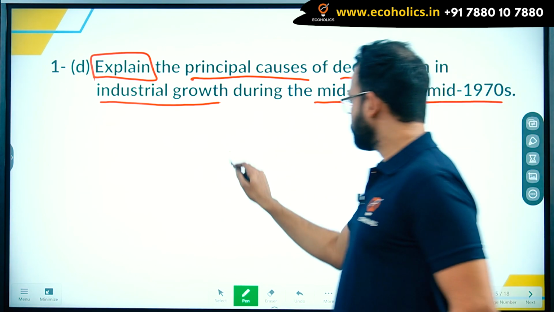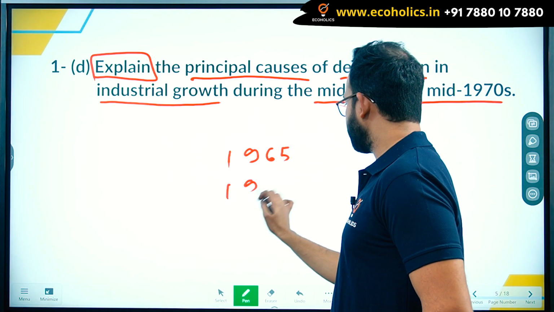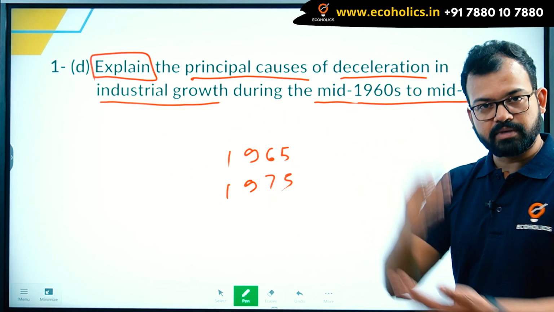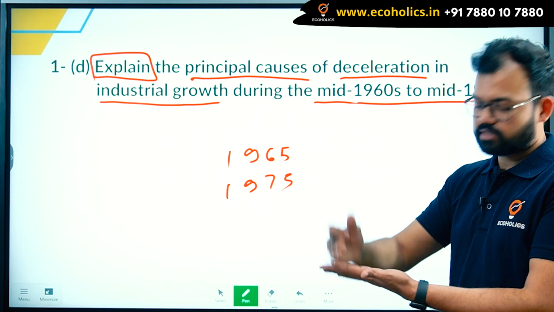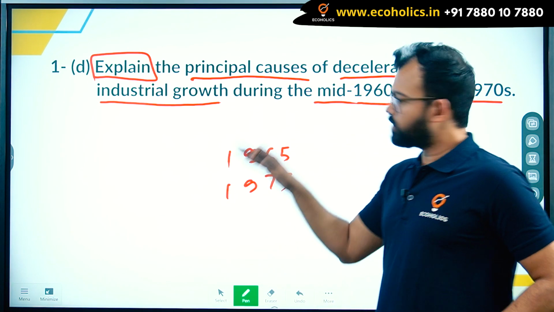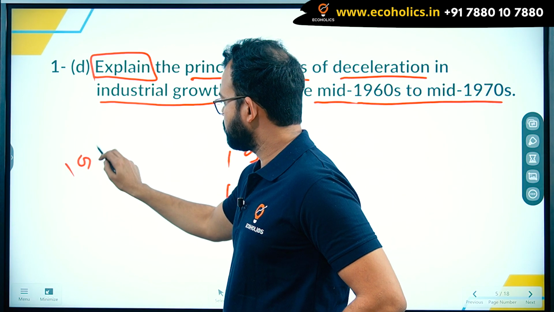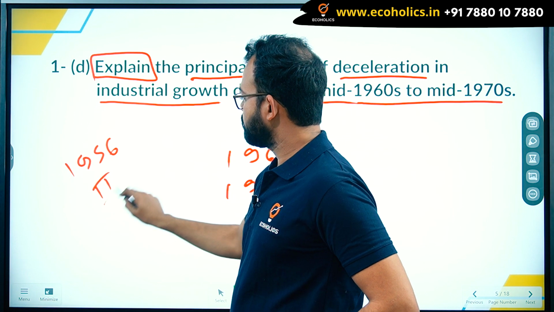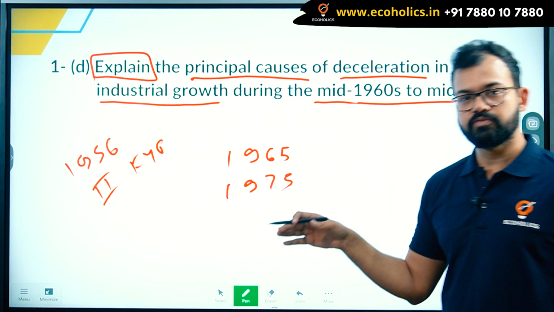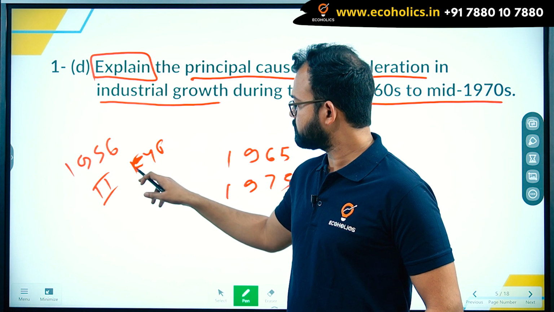So first you write the period, 1965, because they are asking mid, to approximately 1975. Now if they are asking principal causes, you write domestic causes, international causes, economic causes, non-economic causes. You divide this answer into 4 sections. For example, economic causes, if you remember, 1956 second 5-year plan, the Indian government invested heavily just because of the Mahalanobis model and the industrial policy resolution of 1956.